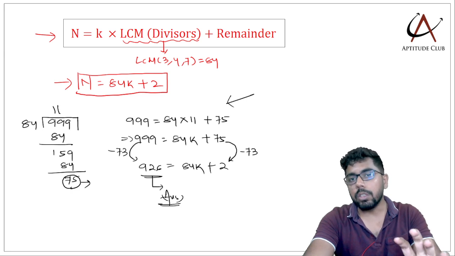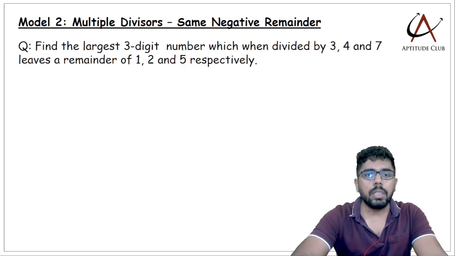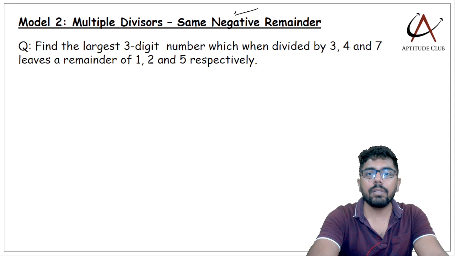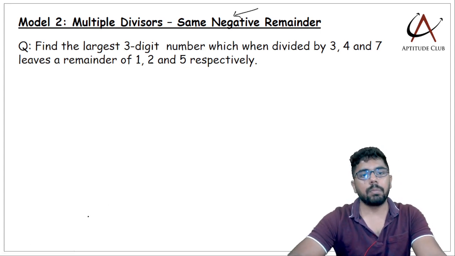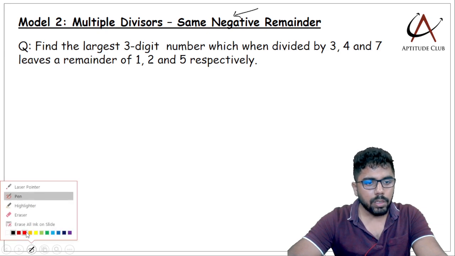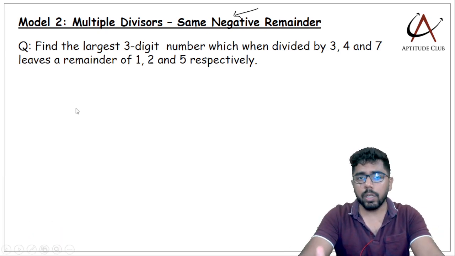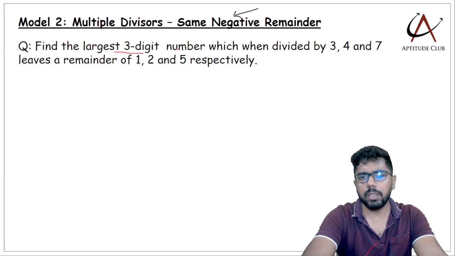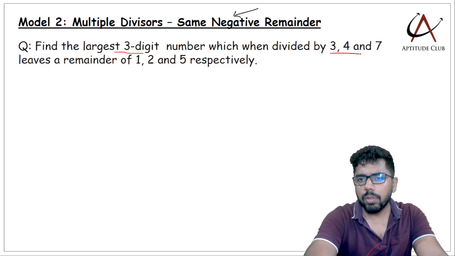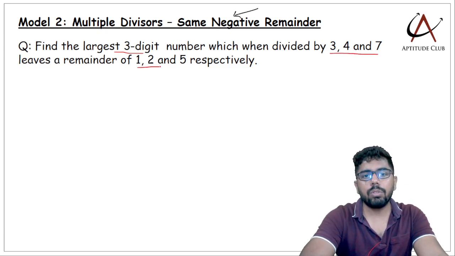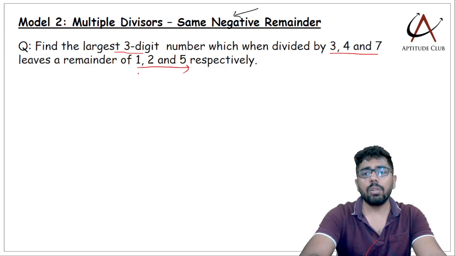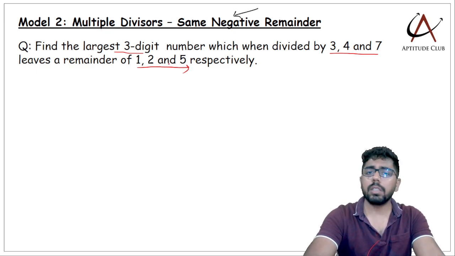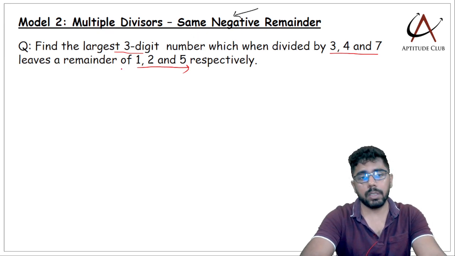Let us move to model 2. Multiple divisors, same negative remainder. Negative remainder. So let us first decode the question, then I'll explain what negative remainder is. Question looks more or less similar. Find the largest 3-digit number again when divided by 3, 4 and 7 leaves a remainder of 1, 2 and 5 respectively. So it looks like multiple divisors, multiple remainders. Why am I saying same negative remainder?